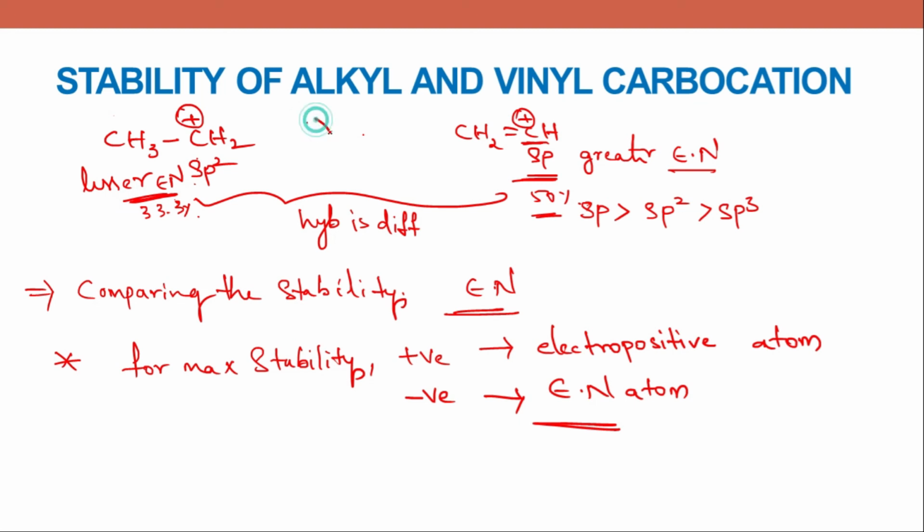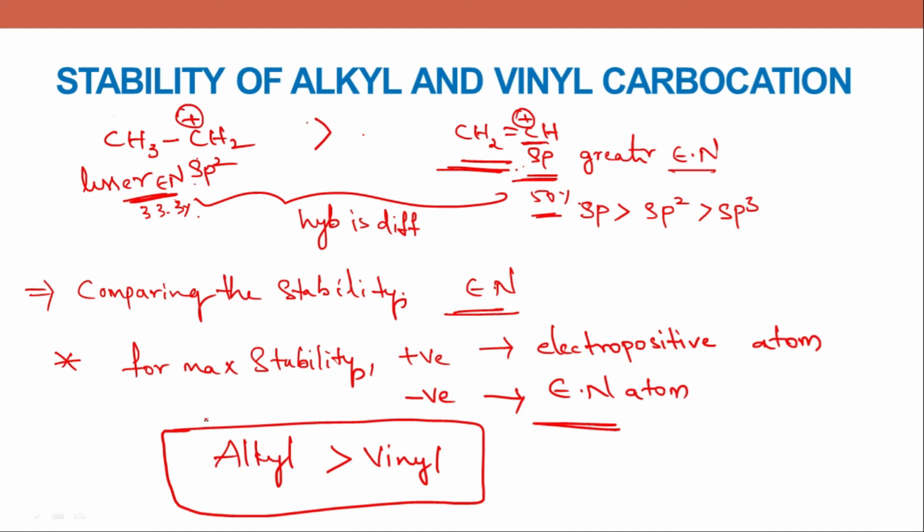Now when you see between these two, this has lesser electronegativity, so this can bear the positive charge on it. So this carbocation is more stable than this carbocation. This has a greater electronegativity. This can bear negative charge but not the positive charge. So alkyl carbocation has greater stability than vinyl carbocation. Okay, I'll write it here. Alkyl carbocation has greater stability than vinyl carbocation.